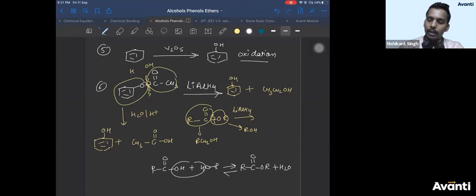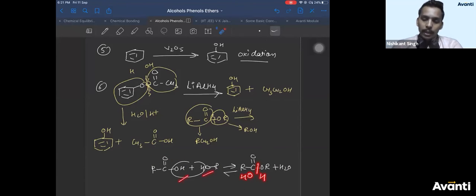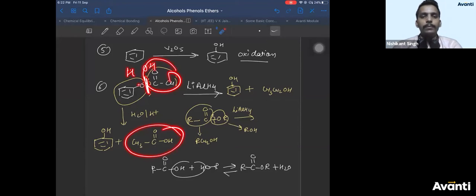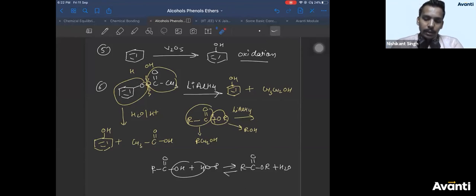So ester can undergo hydrolysis to give you back acid and alcohol. So break the bond like this, give OH here, H here, you'll get acid plus alcohol. That is what we have done here: CH3COOH, benzene OH. Is this clear, everyone? This is another method of preparation of phenol.